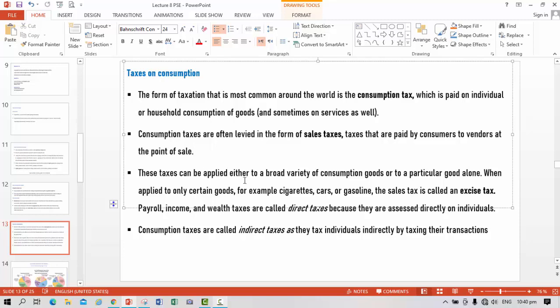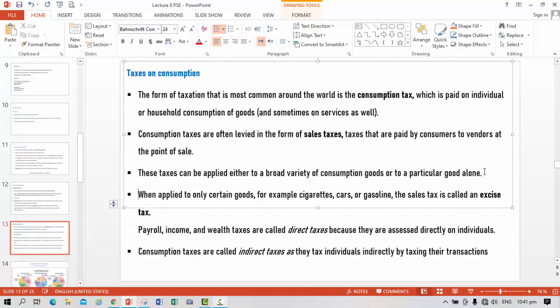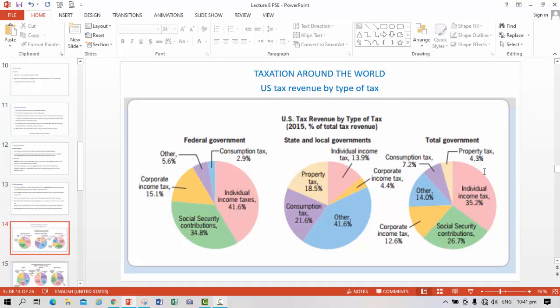These taxes can be applied to a broad variety of consumption goods or to a particular good alone. When applied to only certain goods, for example cigarettes, cars, or gasoline, the sales tax is called excise tax. Payroll, income, and wealth taxes are called direct taxes because they are assessed directly on individuals. Consumption taxes are called indirect taxes because they tax an individual indirectly by taxing their transactions.